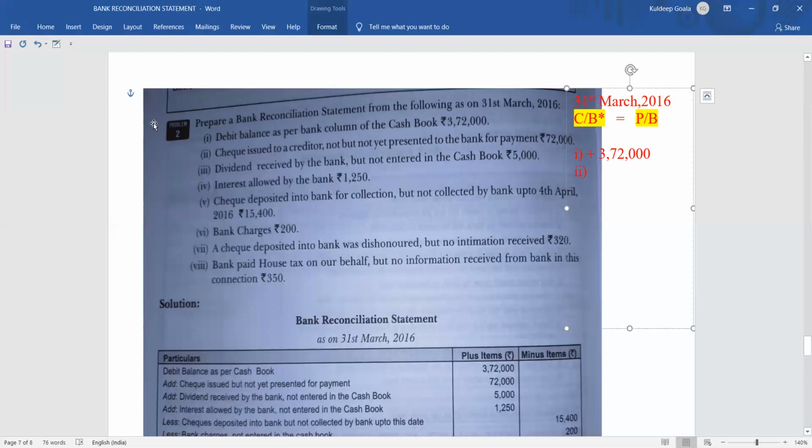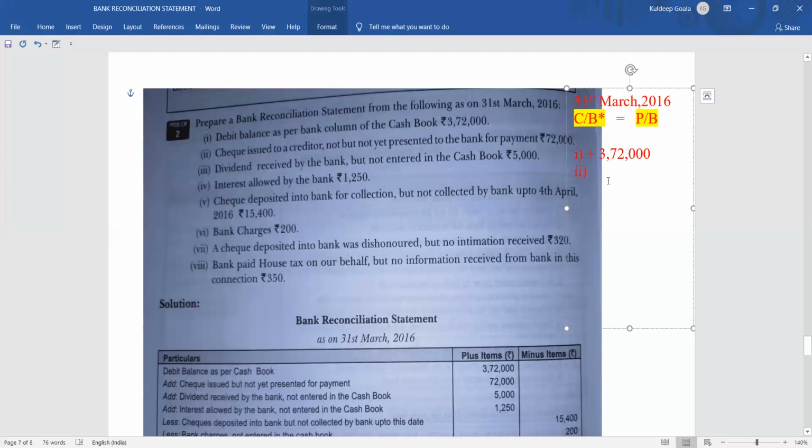Now coming to the next one, number 2: cheque issued to a creditor. Now try to understand what is mentioned here. Cheque issued to a creditor, meaning we have given a cheque to the creditor, but not yet presented. There is a typing mistake, an extra "not" is mentioned here; otherwise it reads "but not yet presented to the bank for payment." We have paid to a creditor.